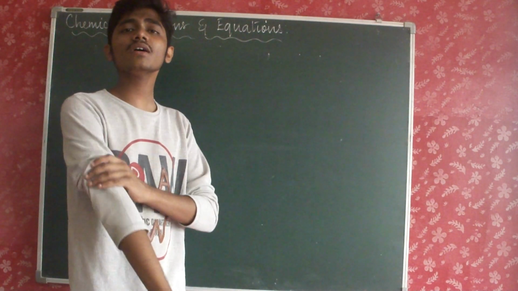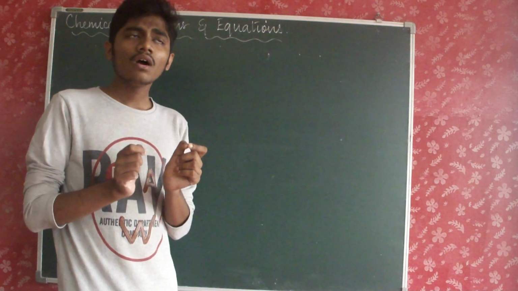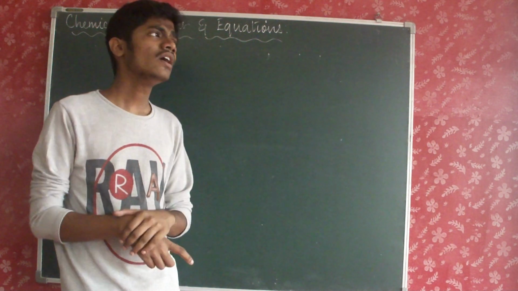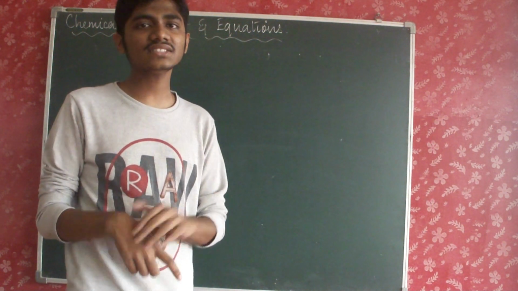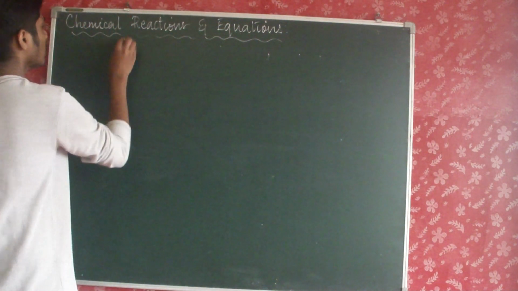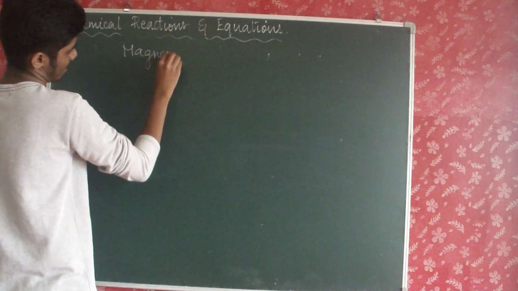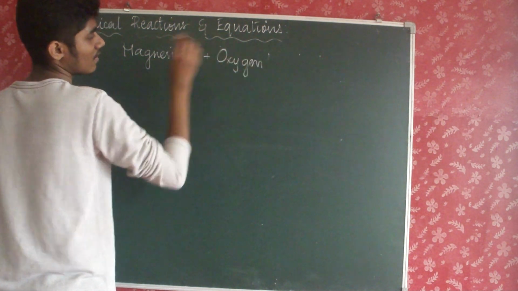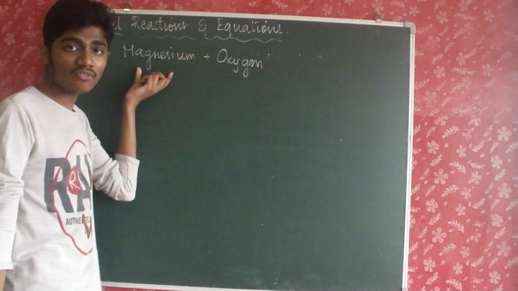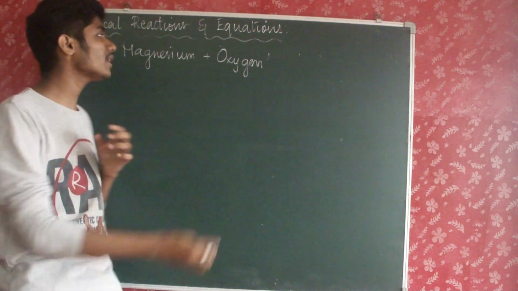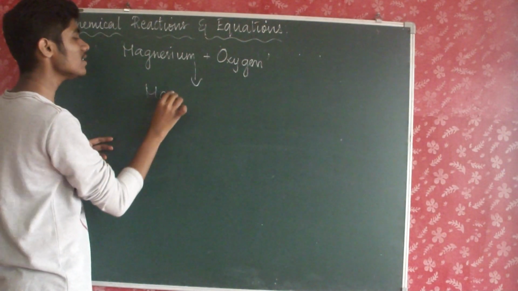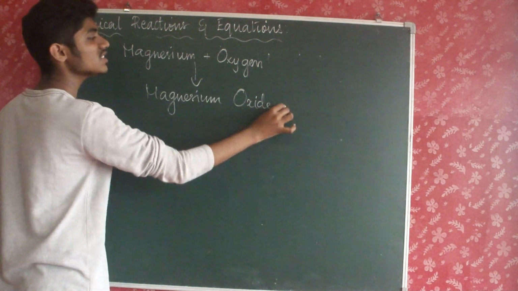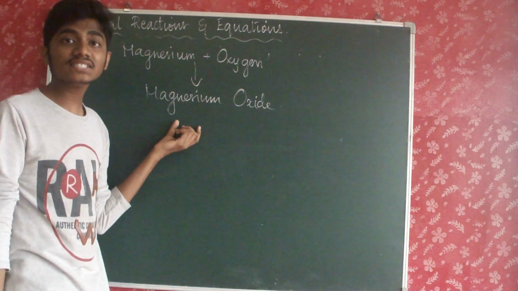Okay, now just now I told you about the burning of magnesium in air. So I have to write it in the form of an equation. If I write it in the form of a word equation, that is using words, how do I do that? Magnesium plus oxygen. Am I right? Magnesium, it was in the form of ribbon and we burned it in the flame, and what was produced? Magnesium oxide.